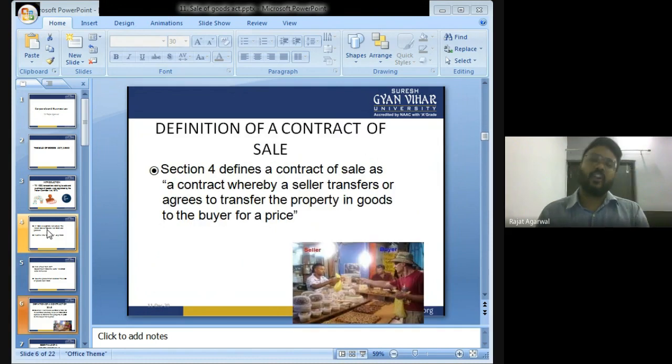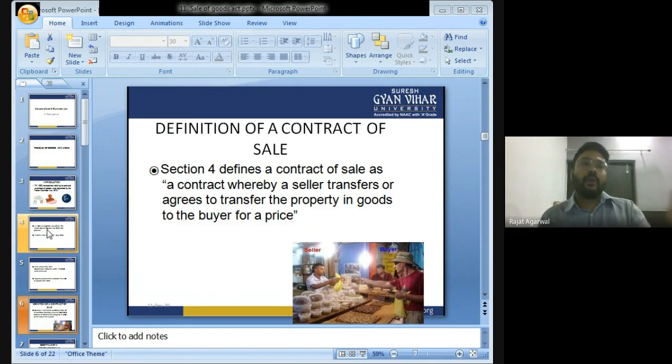What is the definition of a contract of sale? Simple. A contract of sale is a contract whereby a seller transfers or agrees to transfer the property in goods to the buyer for a price, as you can see in the photo.